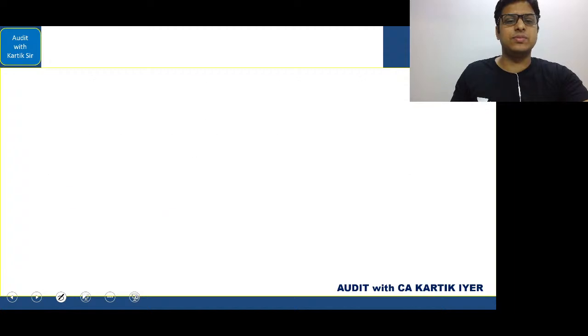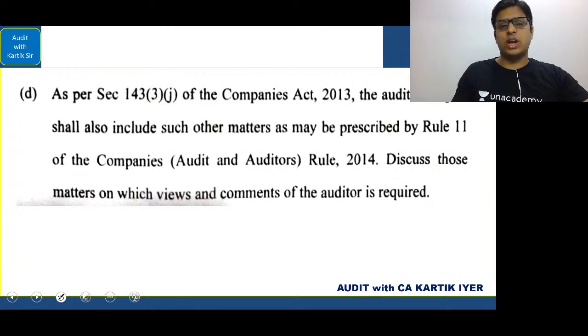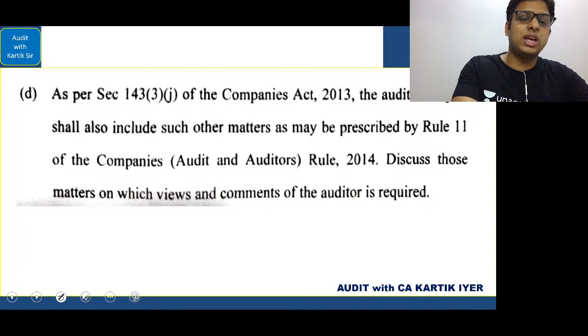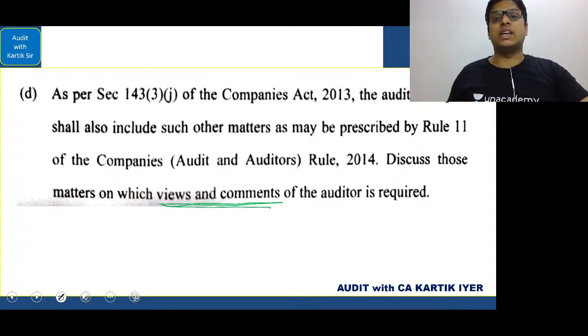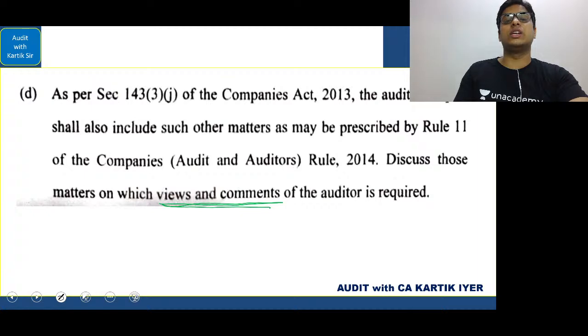Very clear. Next, look at this. We'll be doing this in depth. Section 143 subsection 3 clause (j) of the Companies Act 2013: the auditor's report shall include such other matters as are prescribed in Rule 11 of the Companies (Audit and Auditors) Rules. Discuss those matters on which views and comments of auditors are required. See, here they wrote views and comments, giving an indication. The auditor will express views and comments, and the disclosure requirement is from the company's end.